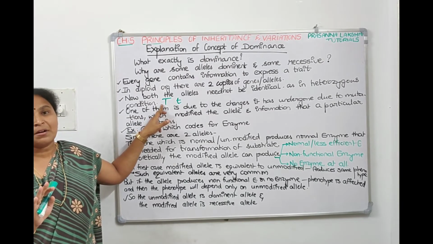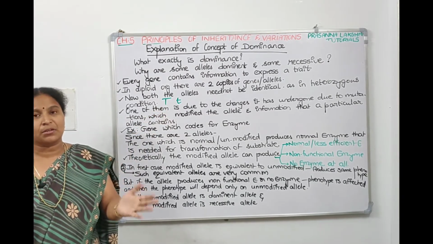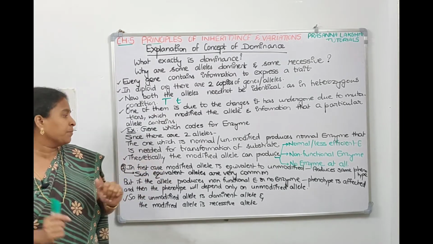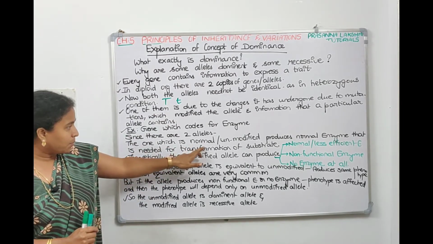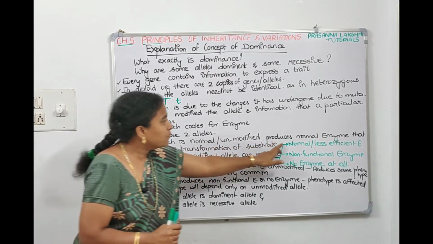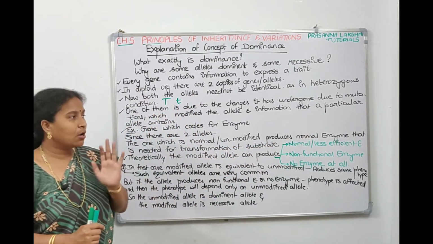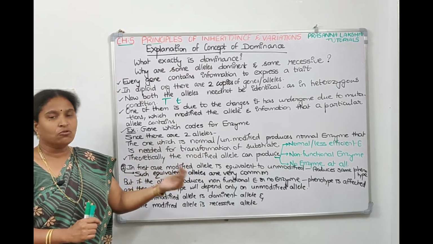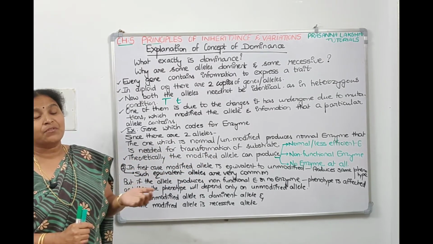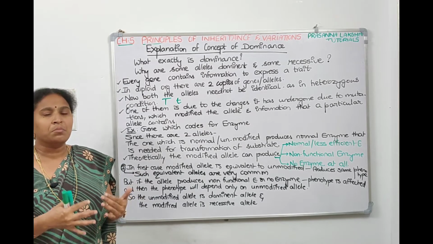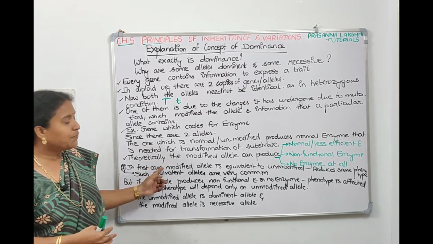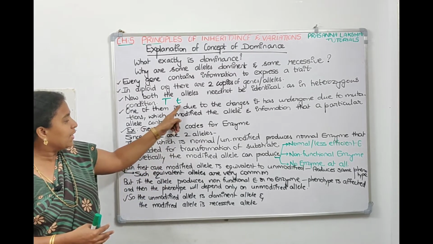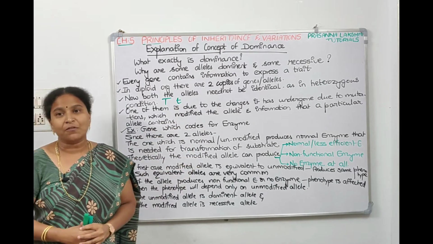The normal enzyme will help in transformation of substrate to the product, and you can see the phenotypic expression. The one which is unmodified produces a normal enzyme, as usual, which is needed for transformation of the substrate into product. Now the other allele has undergone modifications, mutations. So what is the fate of the modified allele?